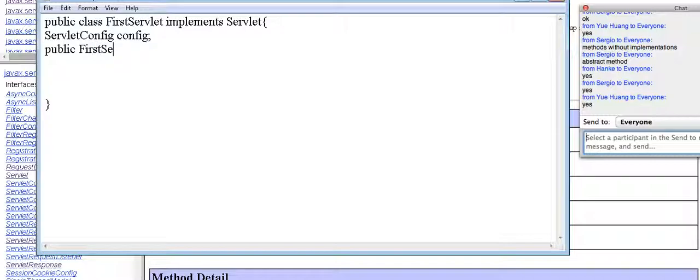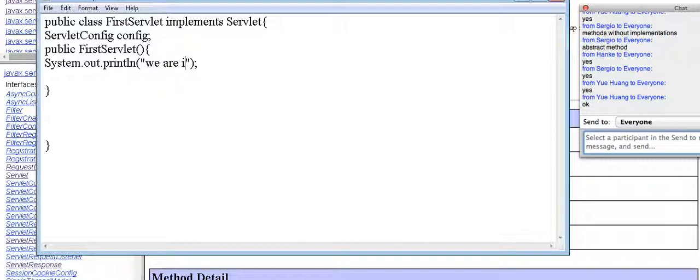FirstServlet, that is nothing but the constructor. System.out.println("we are in constructor").